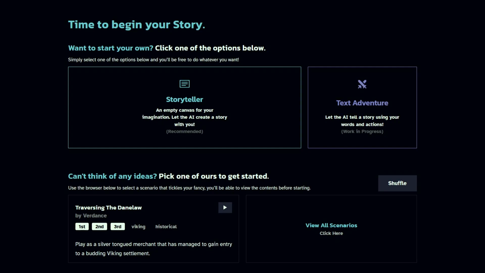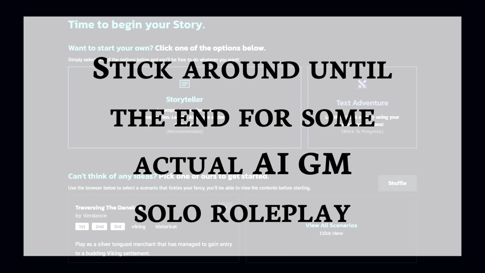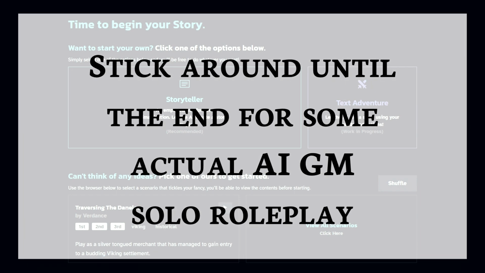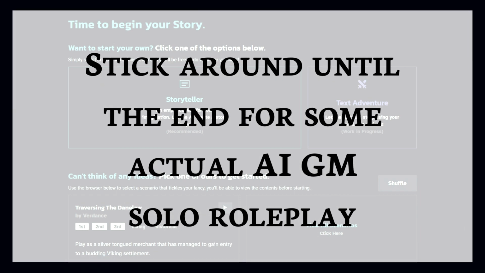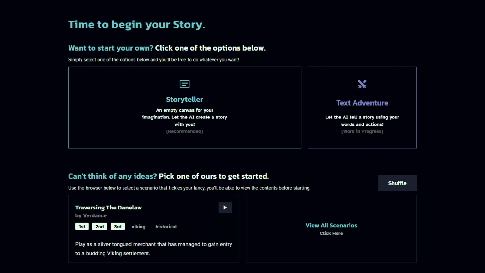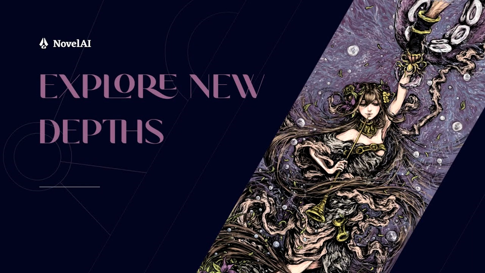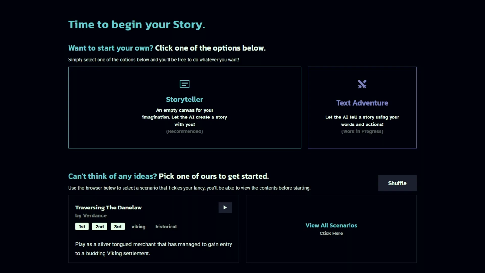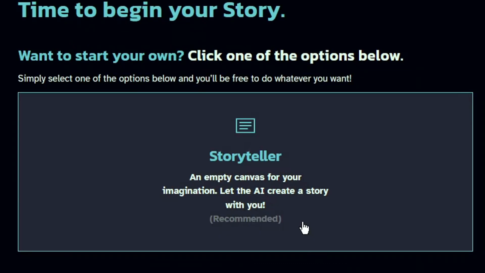In order to have a solo role-playing adventure with an AI GM, you're going to need an AI. And for this, I am using NovelAI. When you come into NovelAI, you're going to see this screen. So we're going to click on Storyteller. The first thing you'll see is this blank screen.